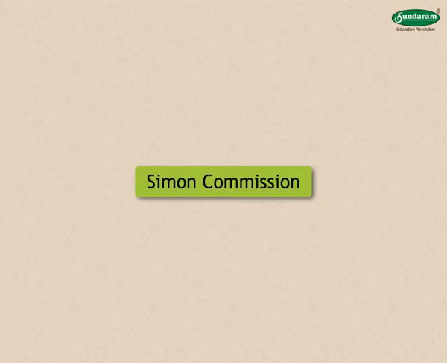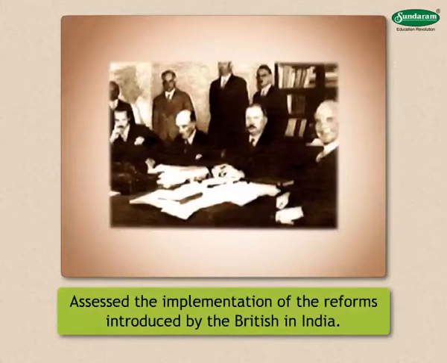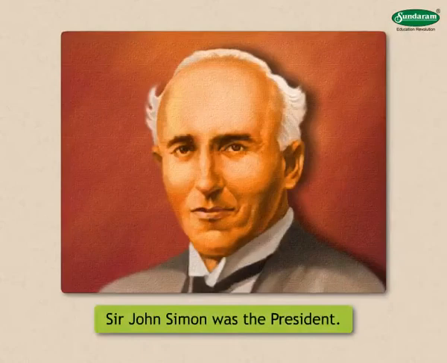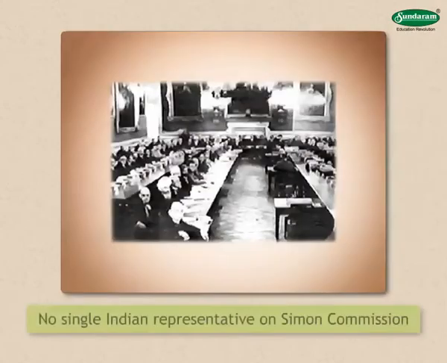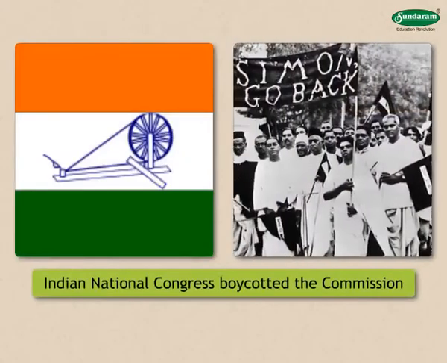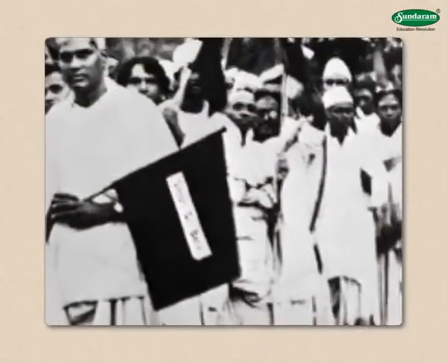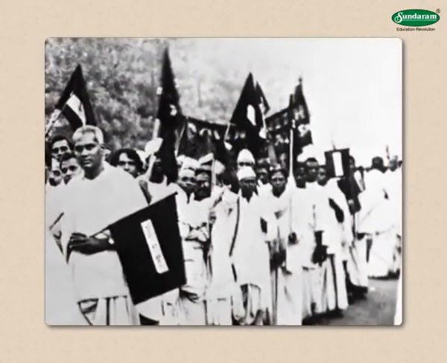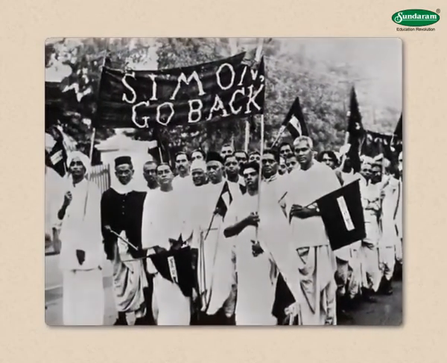Simon Commission. A commission was sent to India to assess the implementation of the reforms introduced by the British in India. Sir John Simon was its president. Hence, this commission was known as the Simon Commission. There was not a single Indian representative on it. Therefore, the Indian National Congress boycotted the commission. The commission was shown black flags in protest. Wherever the commission went, it was greeted with the slogans, "Go back, Simon."